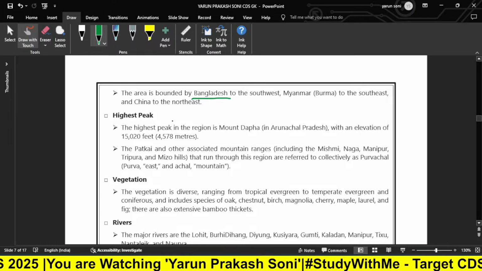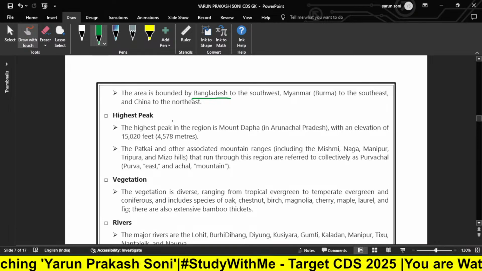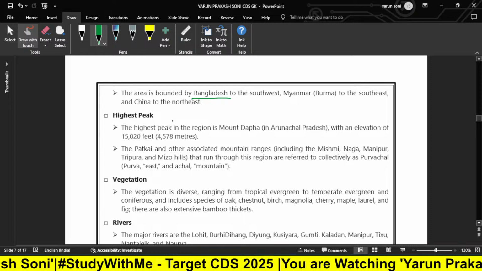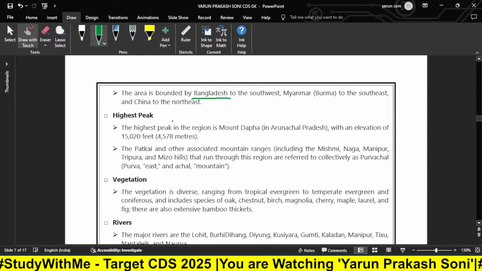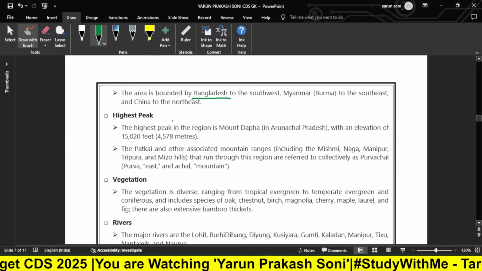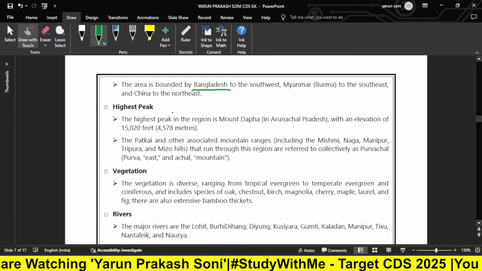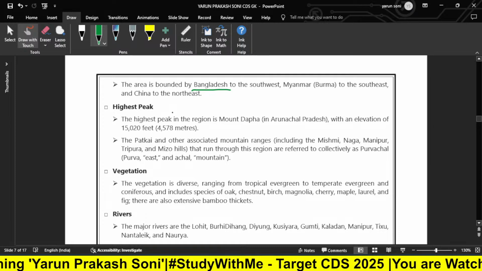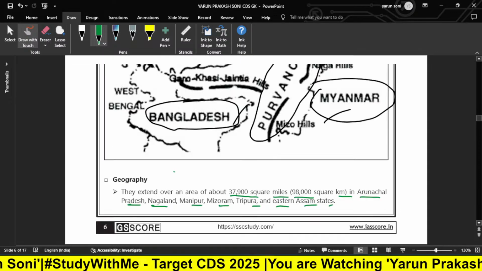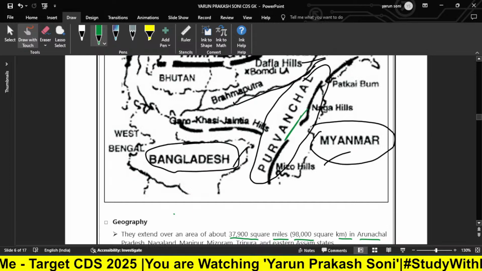If you are able to read the map, you don't have to learn anything. You just have to watch that particular map and the significant signs provided in it. From that, you can easily learn about the boundaries and surrounding regions. For example, if I don't know where Myanmar is located, or where the Arunachal or Purvanchal range is, I just come here and look at this particular map.